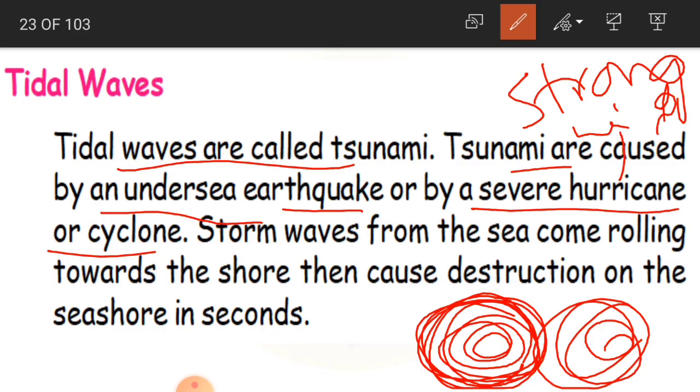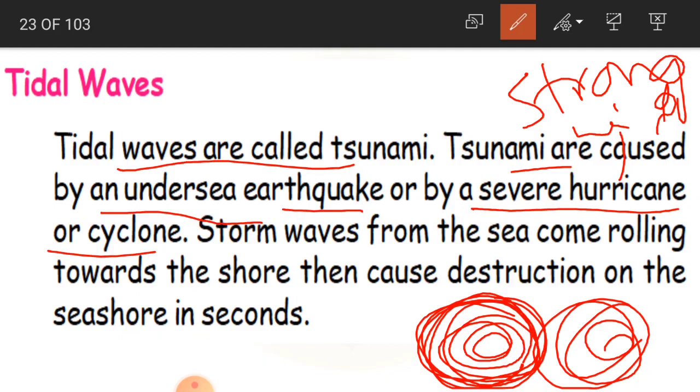Because we are talking about undersea here, so tidal waves here. Here we are talking about the wind which is rotating inwards in the sea or an ocean. Even the air, that is strong wind, that is a hurricane, which is happening in the sea or the ocean.